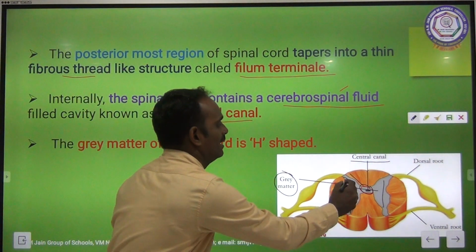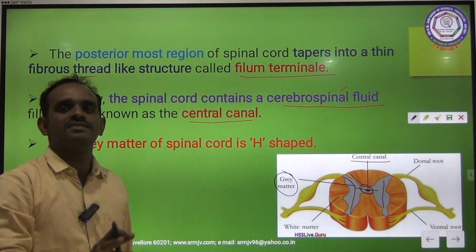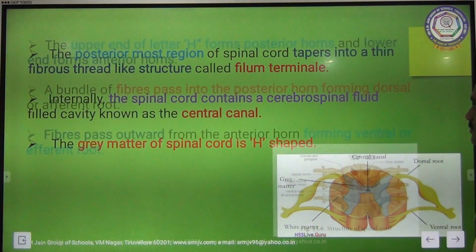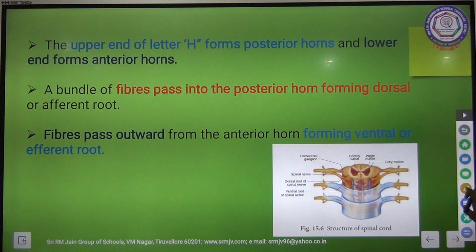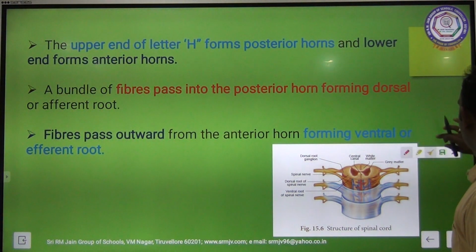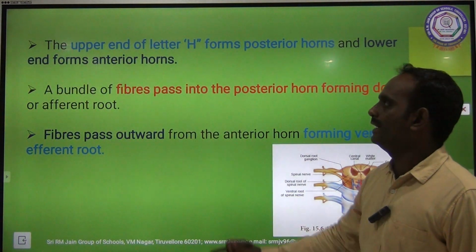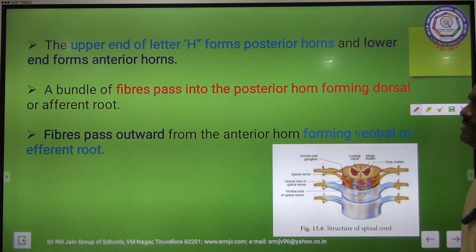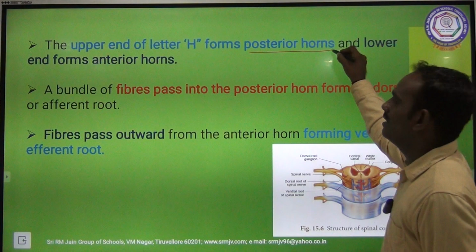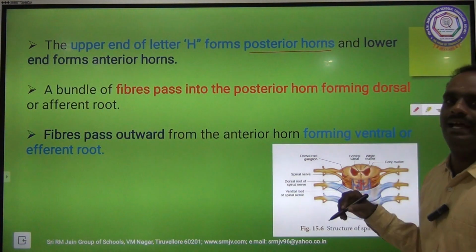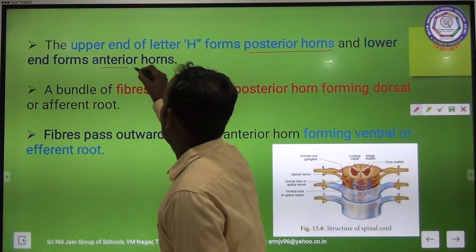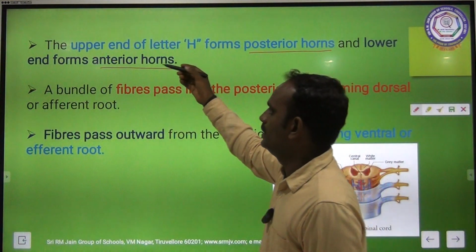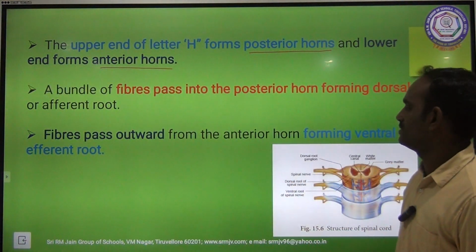The shape of the grey matter looks like H. The upper end of the H shape, see here, this is also H shape, forms the posterior horns and the lower end forms the anterior horns.